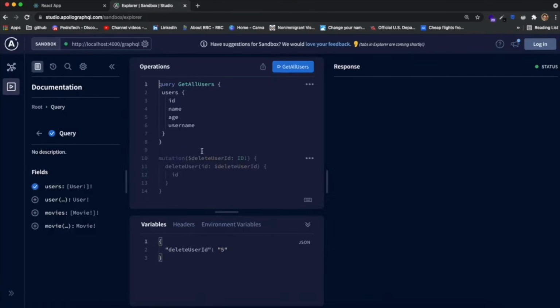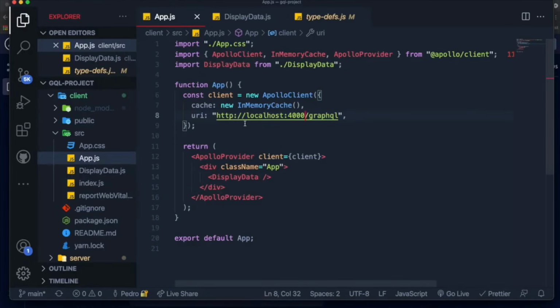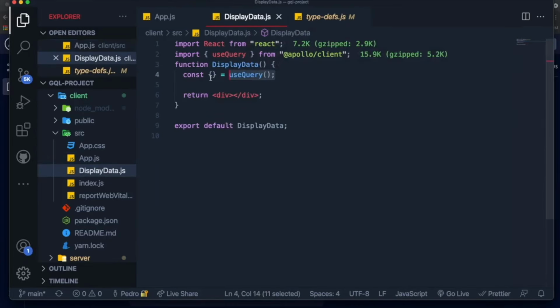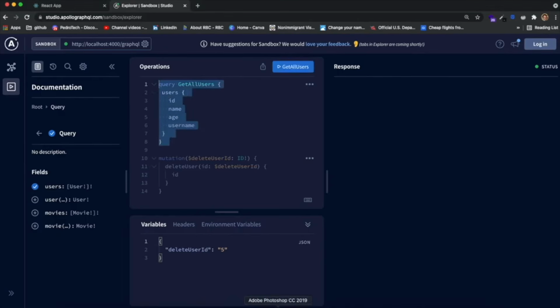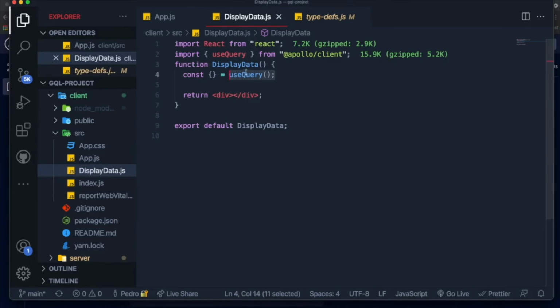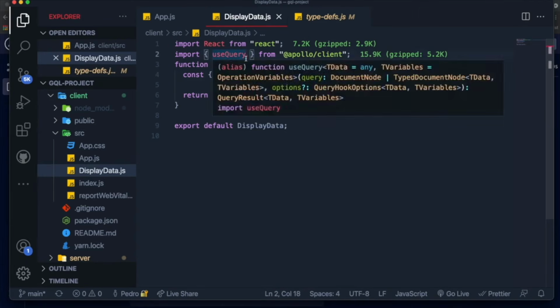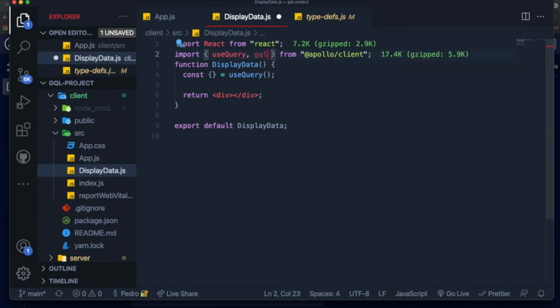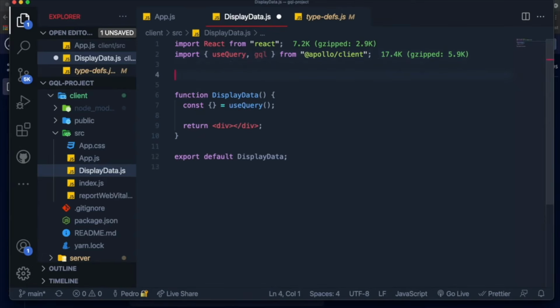Throughout the series, we've been querying data and fetching data using this sandbox, right? So to query data, we just say something like this, and it gets us all the data. Well, it's basically what we need to do right now because we are now fetching the data from the front end. So to do that, we need to write some GraphQL similar to this over here to specify what we want to query. Now to do that, we create something called a GQL statement. So we need to import something called gql from here. And to create a GQL statement, all we do is we come over here, we say const, then the name of our statement, which by standard is usually something like QUERY_ALL_USERS, like this.